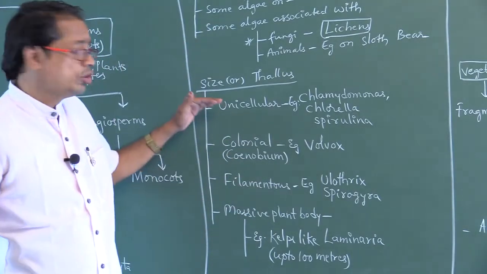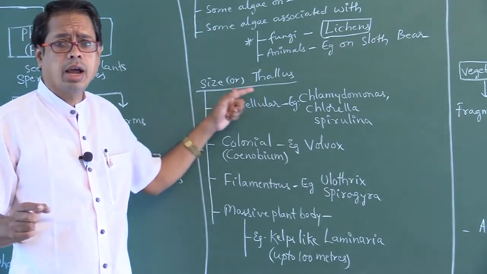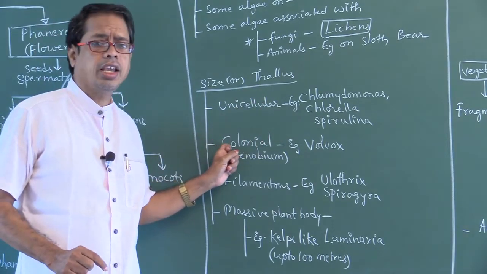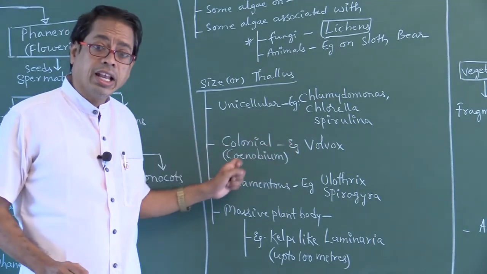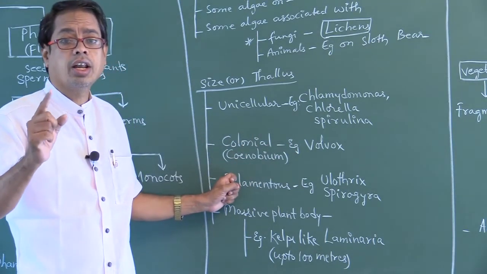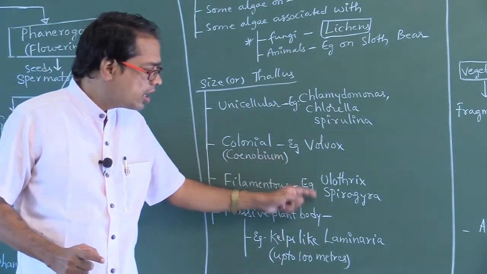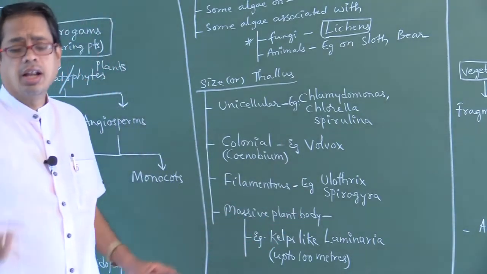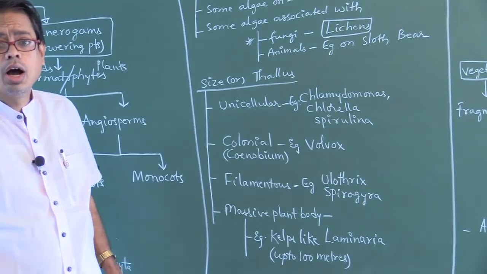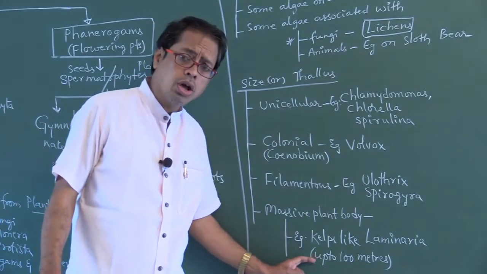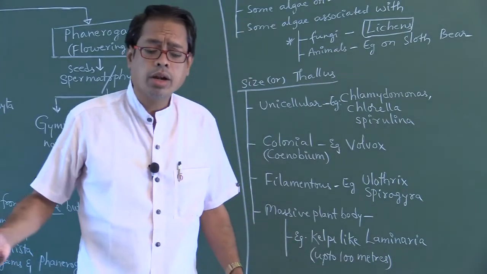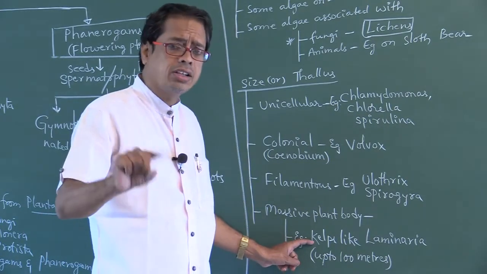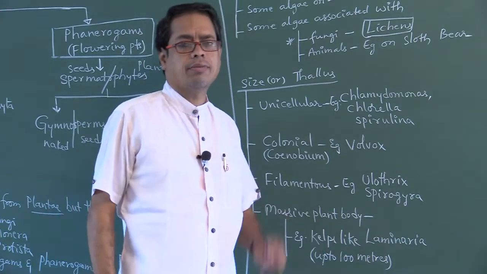Unicellular algae means Chlamydomonas, Chlorella, Spirulina. Colonial algae is Volvox. Filamentous algae are Spirogyra, Ulothrix. Massive plant body, example Laminaria. Laminaria grows up to 100 meters. Those which grow up to 100 meters are commonly called kelps. Example for kelps is Laminaria.